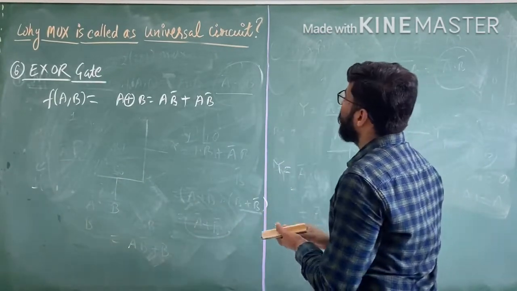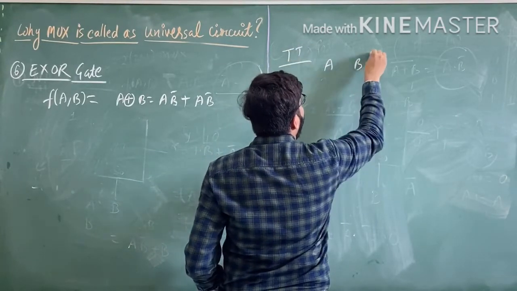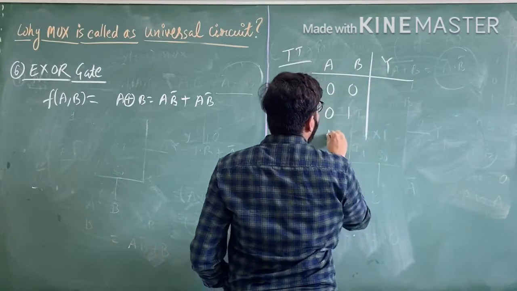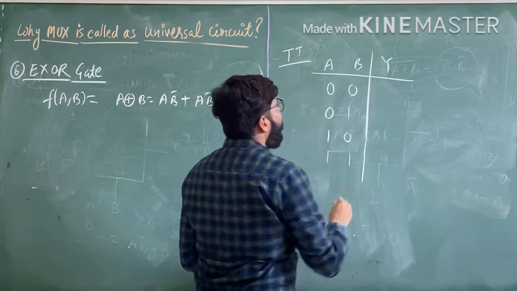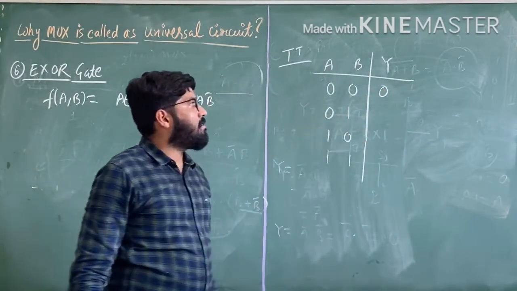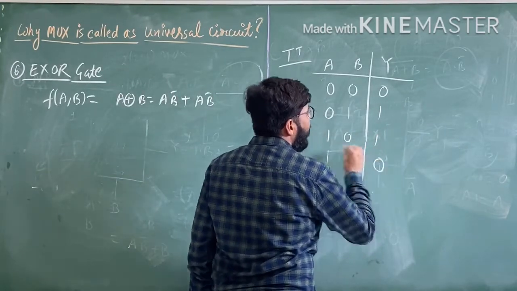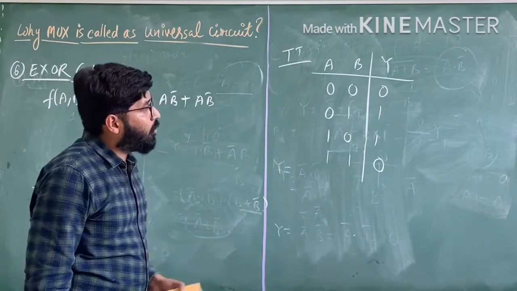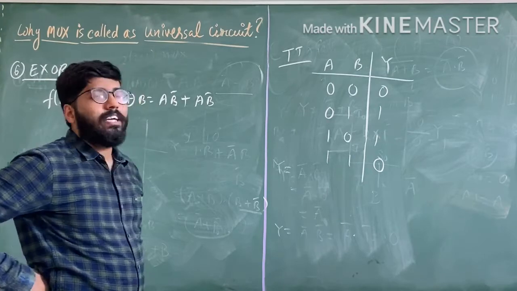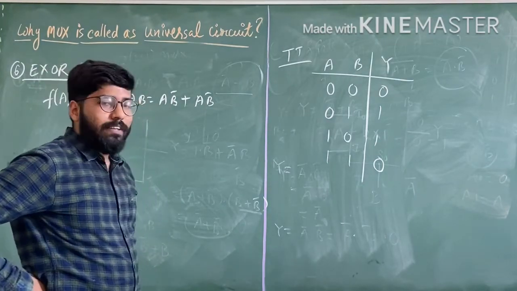We will see the truth table of XOR gate here. Here are 2 inputs A and B, and we can get output Y: 0 0 0, 0 1 1, 1 0 1, 1 1 0. If A and B are 0, we can get output 0. If A is 0, B is 1, we can get output 1, and in this case we can get 0. So you have to understand or remember one thing: if the inputs are equal, we can get output logic 0. If inputs are not equal, we can get output 1.